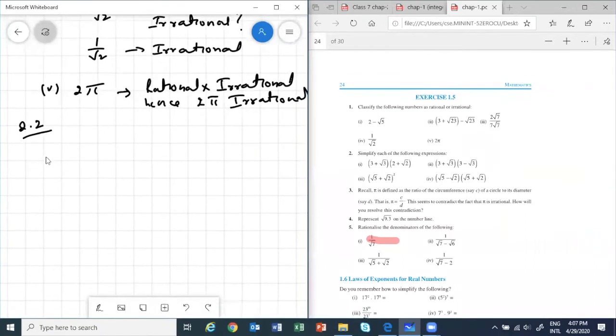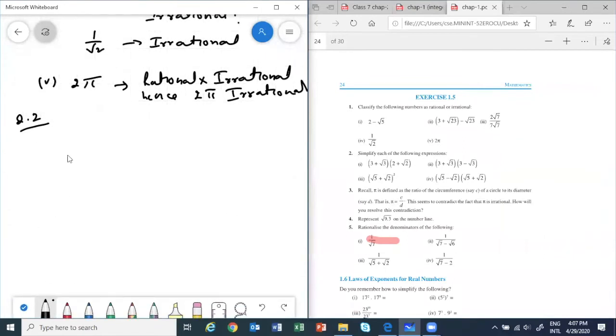We have done the properties. Now we'll do the questions. See what we have: 3 plus root 3 times 2 plus root 2. We have to simplify each of the following. So what do we have to use? Distributive property. All of those who know how to do it, please do. I can see you are giving me the answer, but I don't want it right now. I want all those who already know how to do it to do it yourself. Otherwise, those who don't know, see the screen.